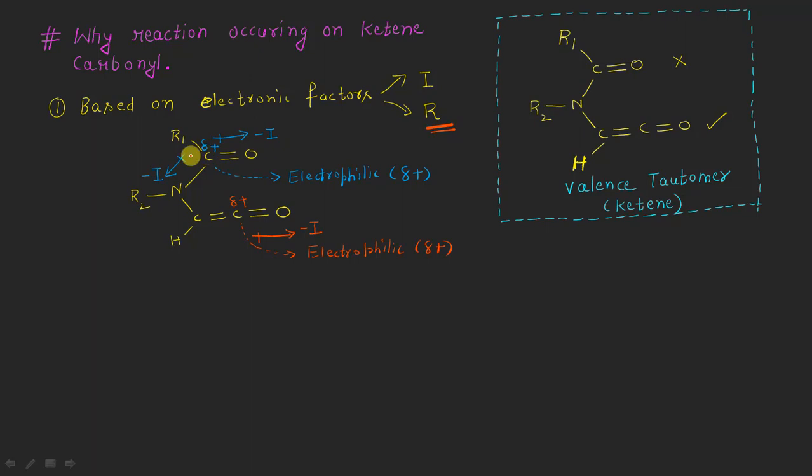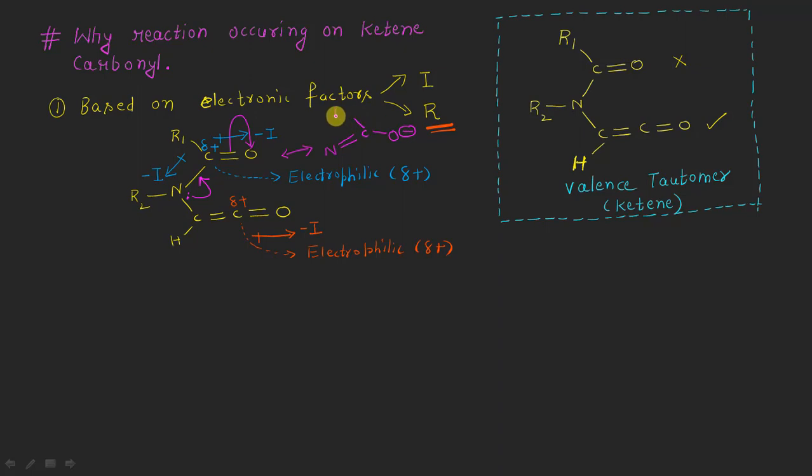Now what is happening in case of resonance? In this case, the nitrogen lone pair is going like this, sending electrons onto the oxygen atom, such that a second resonating structure is definitely possible here. I will not be drawing the whole structure, just the part of interest, meaning N double bond C. This will now become a single bond, oxygen negative here, right?